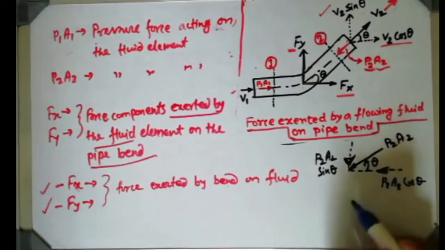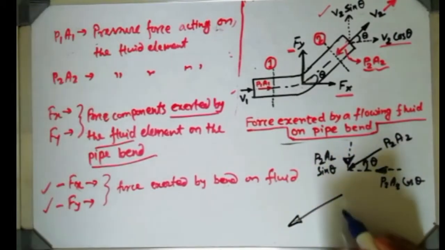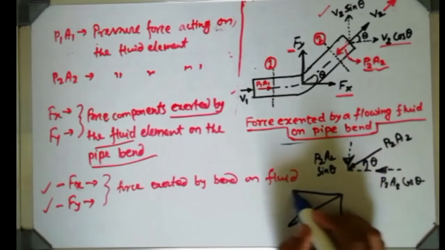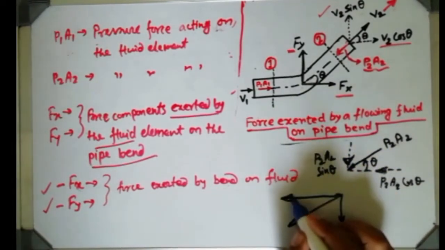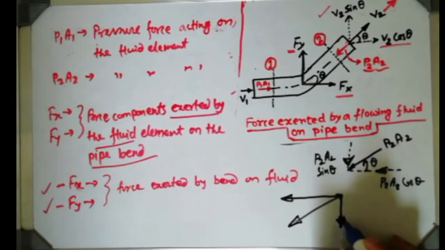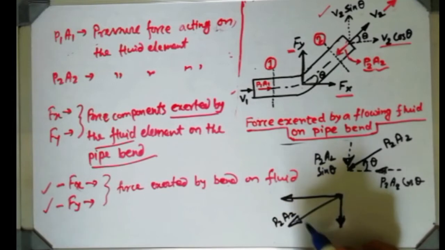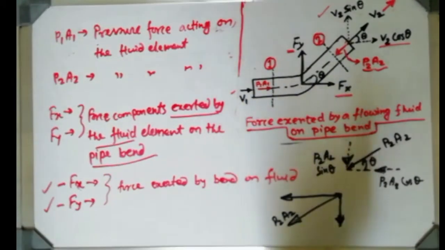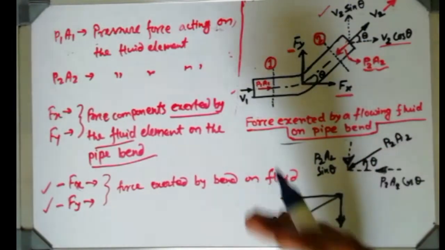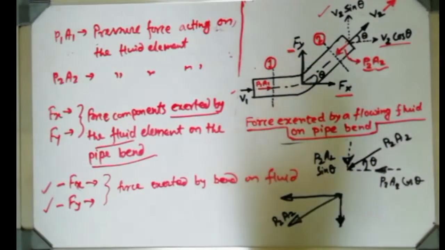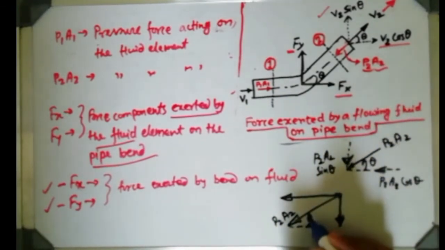One thing should be clear over here, mind the direction, otherwise it will create a completely wrong assumption, a completely wrong derivation. If the P2A2 direction is along this side, then obviously two components will be acting like this, one in the horizontal direction, one in the vertical direction. Otherwise inclination cannot be achieved. Now in this drawing I have expressed this angle by theta.